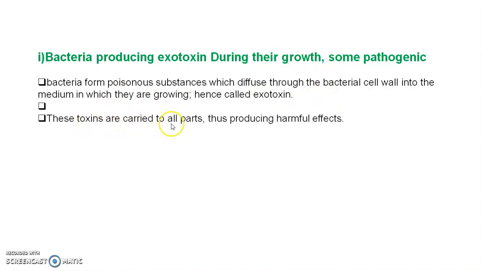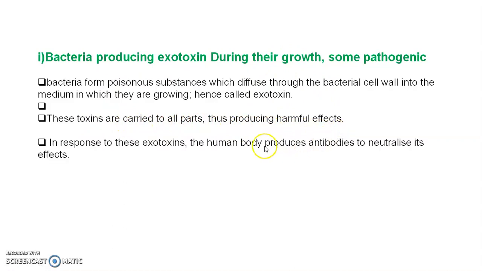The toxins are carried to all parts, thus producing harmful effects. The toxin produced inside the cell diffuses through the cell wall and spreads to other parts of our body. That's why infection is produced all over the body. In response to these exotoxins, the human body produces antibodies to neutralize their effect.